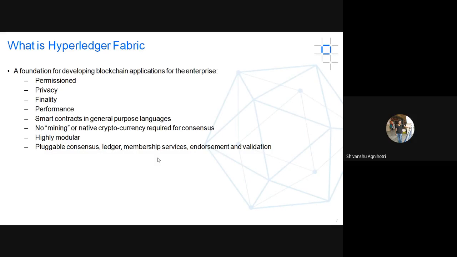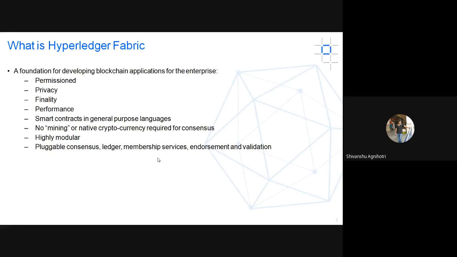And there is no concept of cryptocurrency. In most Ethereum-based networks, you have to generate some tokens. There's a currency concept, meaning for every transaction executed over the network, some currency exchange is required. But here there is no concept of cryptocurrency. So the main advantage is that you can implement any application with Hyperledger. Cryptocurrency applications are mainly limited, because they can be used in financial sectors and sectors where money or some currency is involved. But Hyperledger you can use almost everywhere. So that is also a good point.